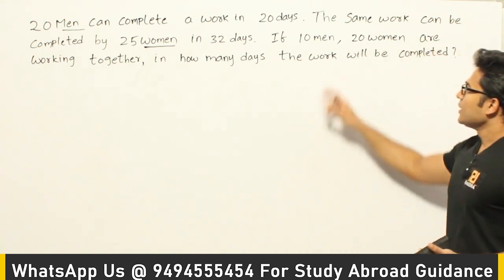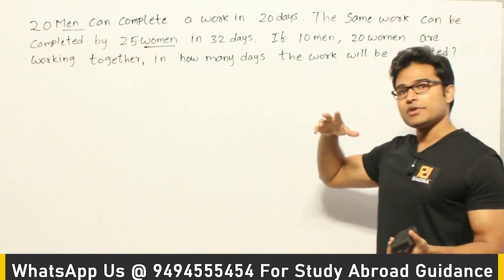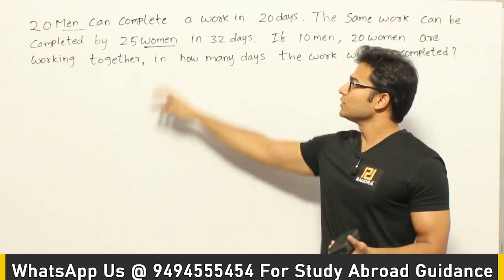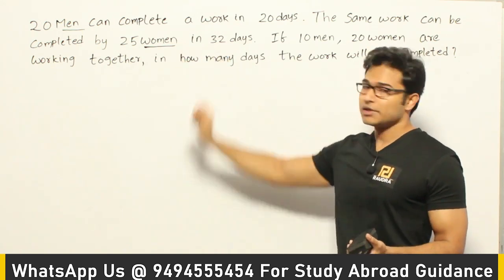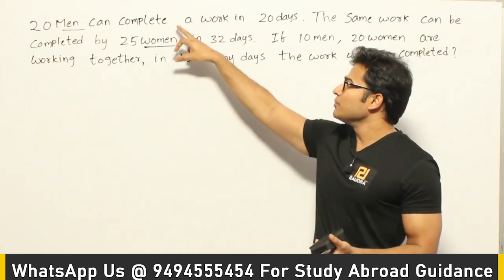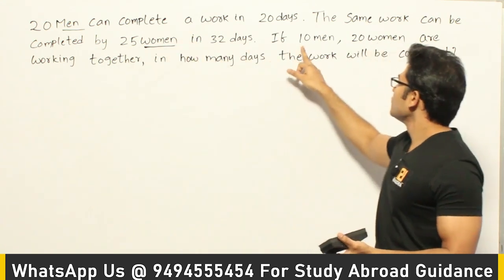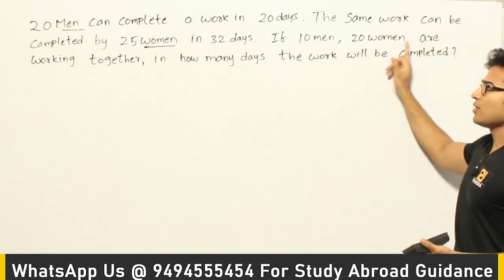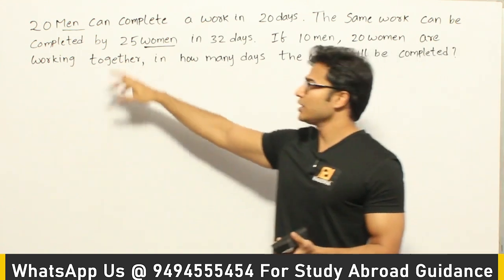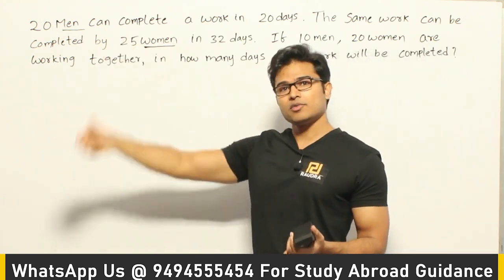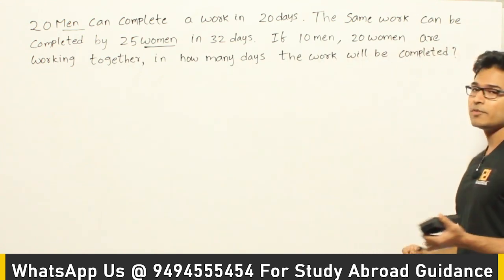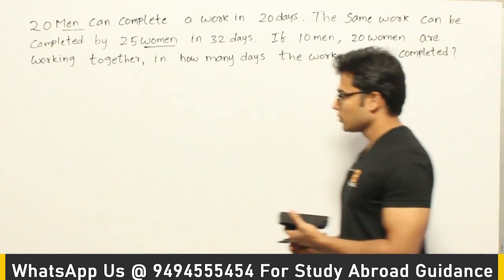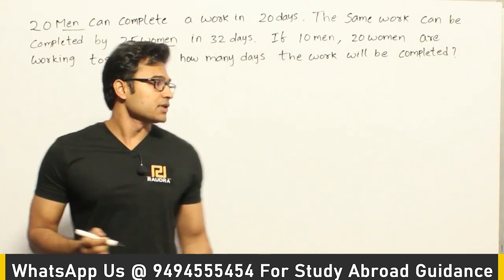Now if you see this question, there are three groups working here. One group can finish it in 20 days, another group can finish in 32 days. Now we are taking a mix of these two groups. See this, if 10 men and 20 women, a combination, are working together, then in how many days will the work be completed? I'll just tell you what they are trying to ask here.